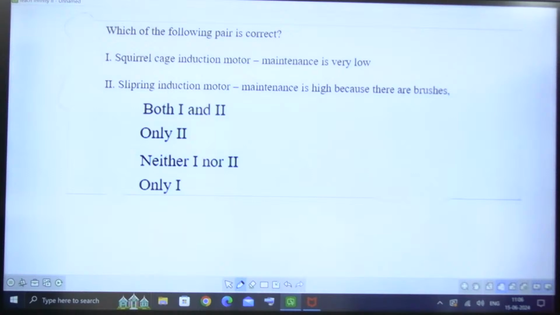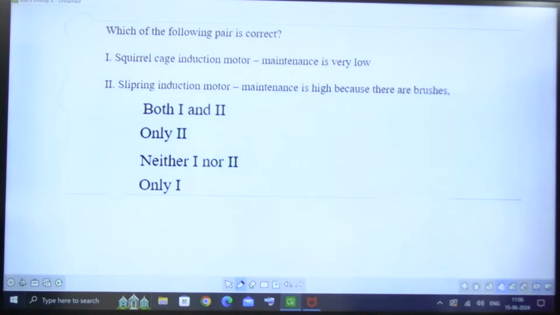Right? So squirrel cage induction motor is not going to have any brushes. It is very easy to introduce, very easy to maintain. No wear and tear, nothing is going to happen. Therefore, squirrel cage induction motor maintenance is very low. Slip ring induction motor maintenance is high because there are brushes.